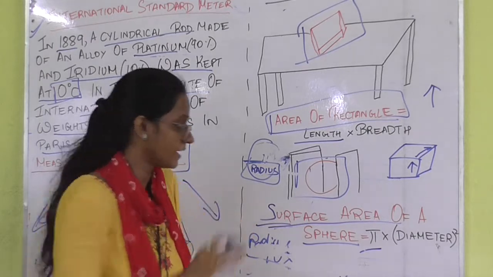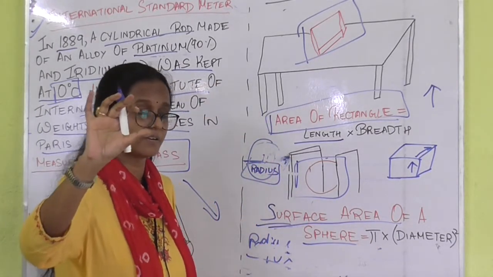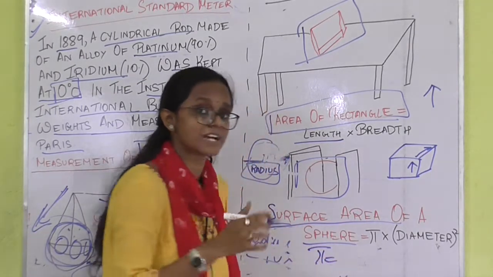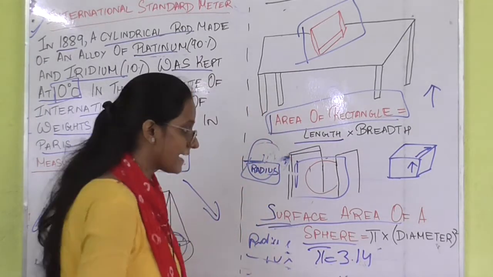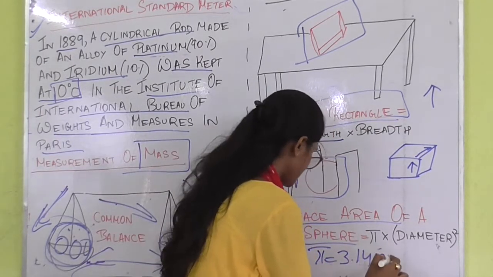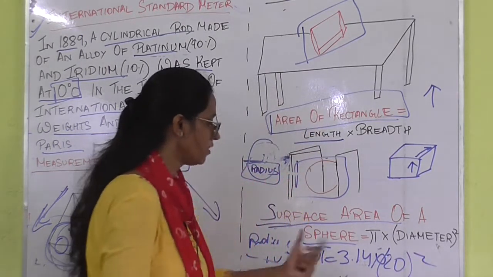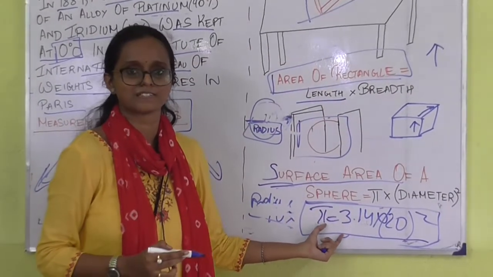That means it has a constant value. What is the constant value of pi? 3.14. And if the diameter is 20 square, the numerical will be somewhat like this.